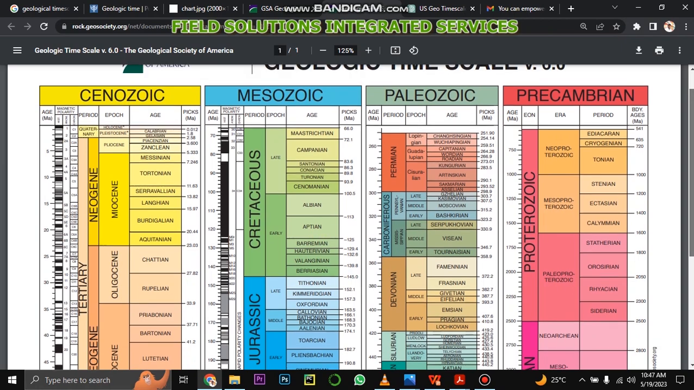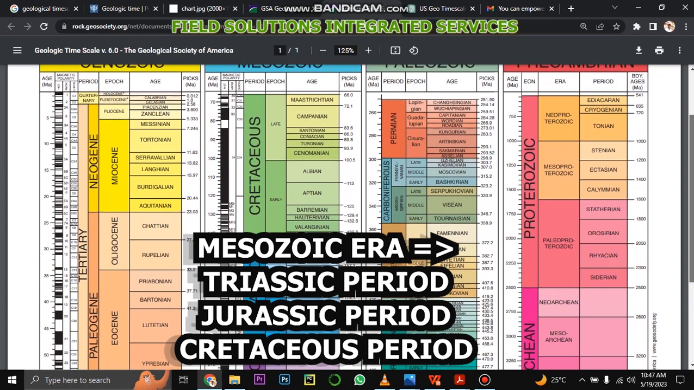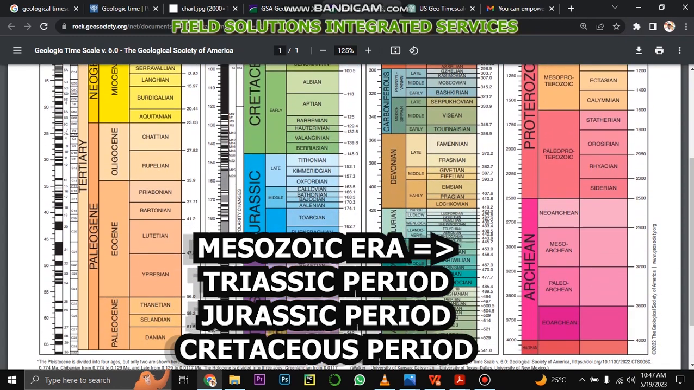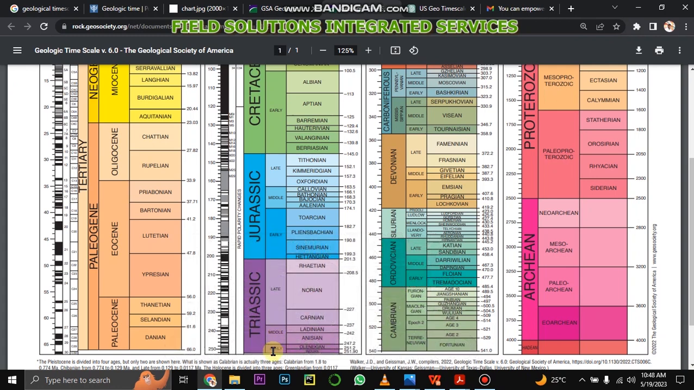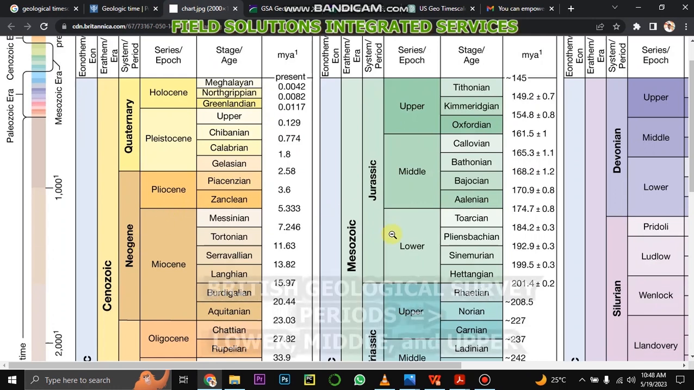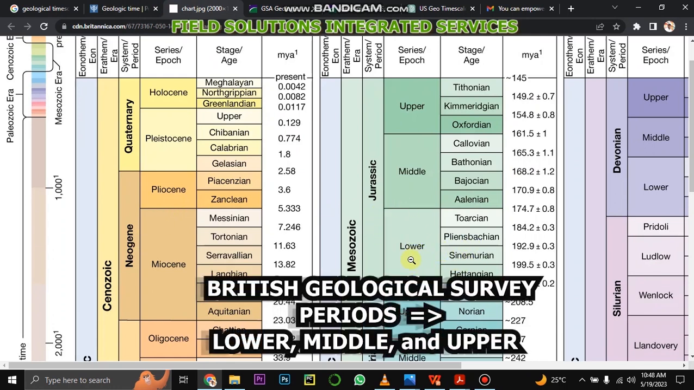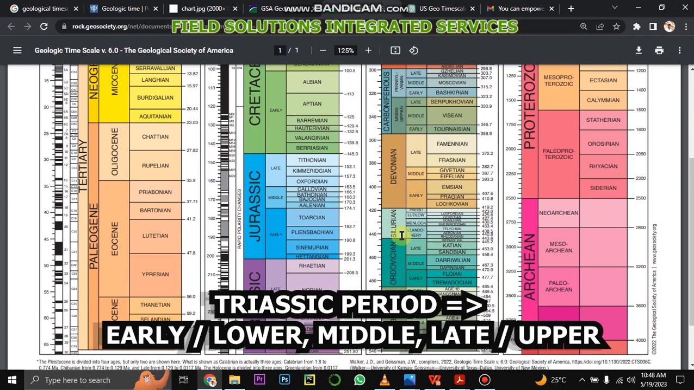So now this Mesozoic era is subdivided into three periods, classified as Triassic, Jurassic, and Cretaceous. According to the US Geological Timescale, they classify these as early, middle, or late. Meanwhile, the British Geological Survey classified them as lower, middle, and upper. For the Triassic, they have early Triassic, middle Triassic, and late Triassic.